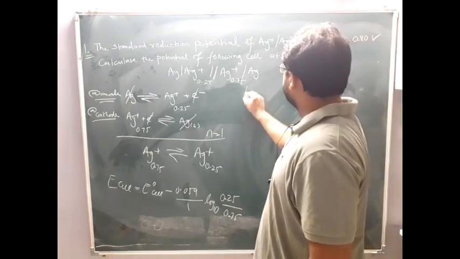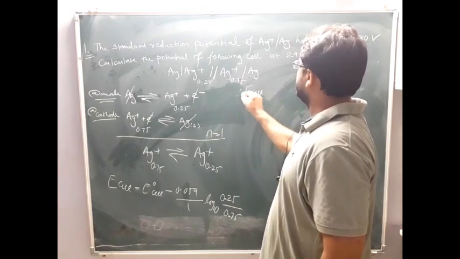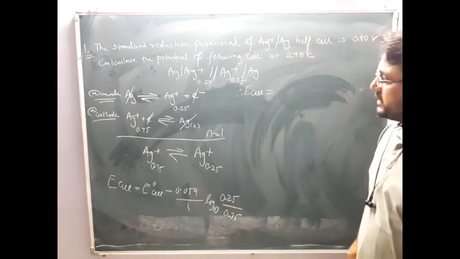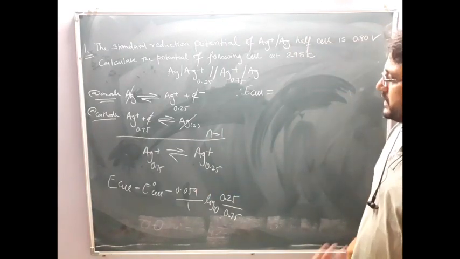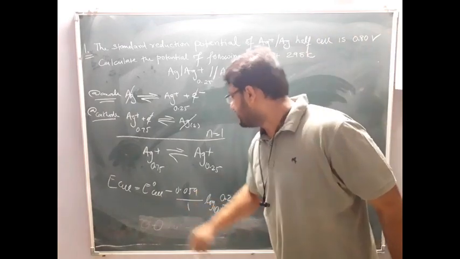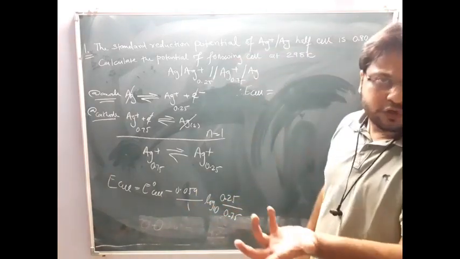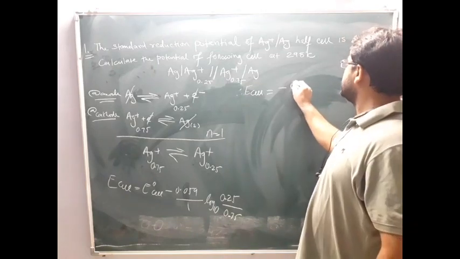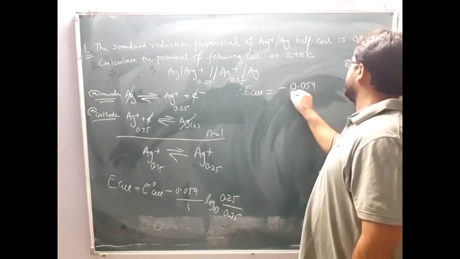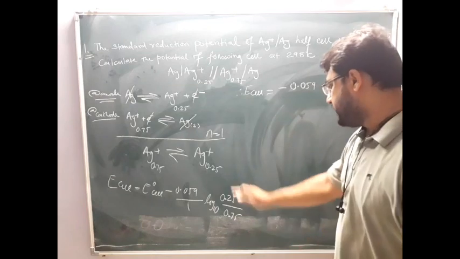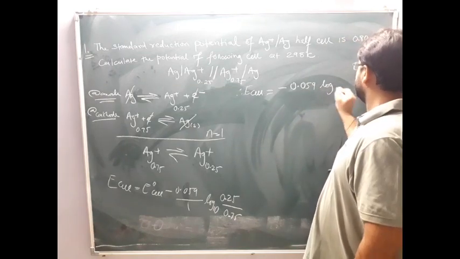So we know E cell. Therefore, E naught cell for the concentration cell is equal to what? 0, because it is E RHS minus E LHS. This is the formula for E naught cell. And RHS also has Ag plus and LHS also has Ag plus. So 0. So minus 0.059 upon n. n is also 1, so we need not write log to the base 10.